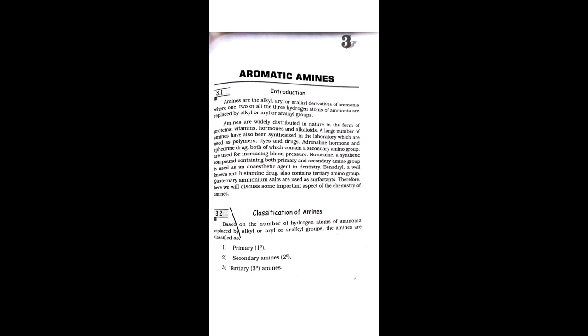Novocaine is the anesthetic containing both primary and secondary amino groups, used in dentistry during surgery or removal of teeth. Benadryl is also a well-known antihistamine drug containing a tertiary amino group, and quaternary ammonium salts are used as surfactants.